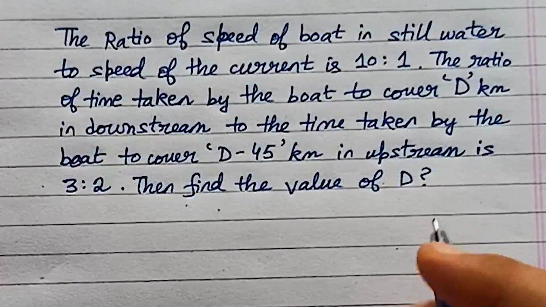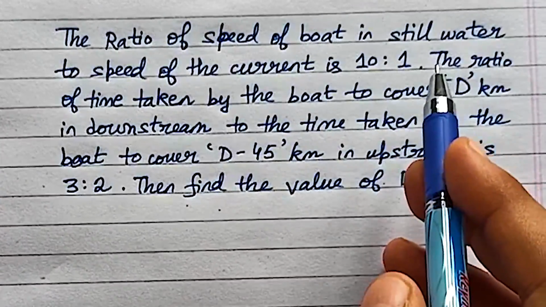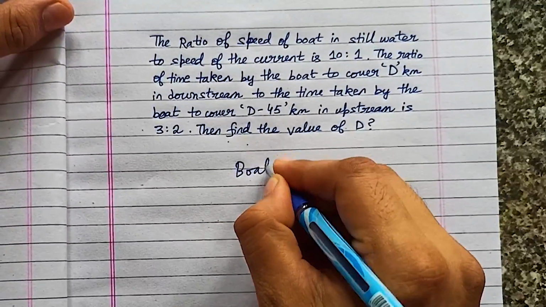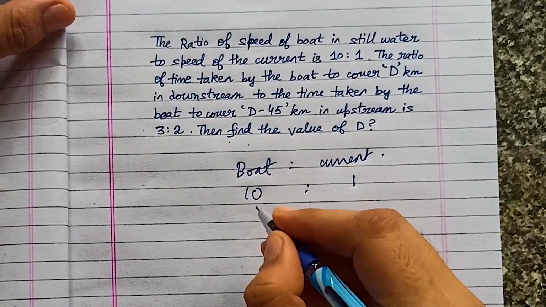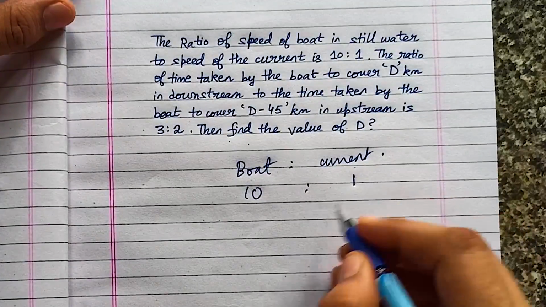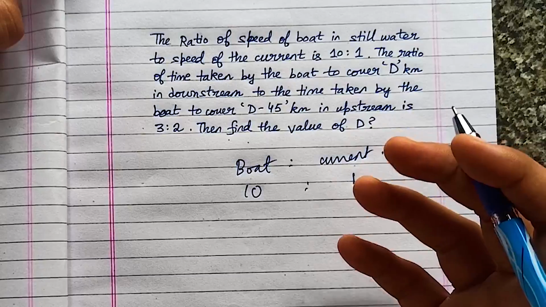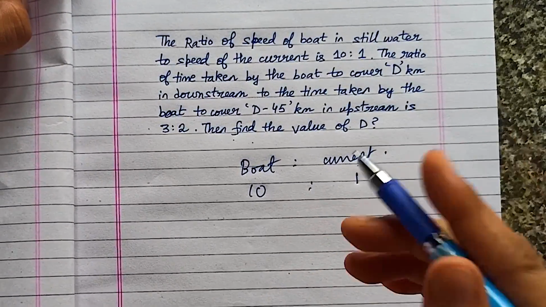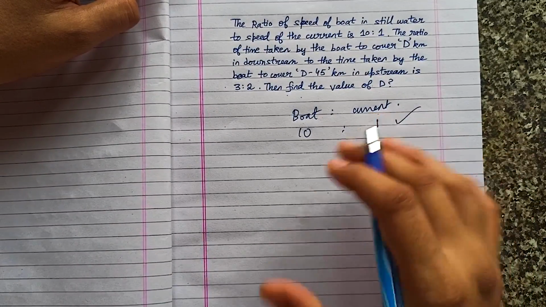So I hope you have paused and read it. What do we have over here? The ratio of the speed of the boat in still water to the speed of the current is given to us. So boat to current is 10:1. Usually in these problems, we would use 10x and x, but because the problem is structured in such a way, we can do it only with ratios. We do not really need to use any x or y or any other variables. The 10:1 is enough for us to solve this problem.